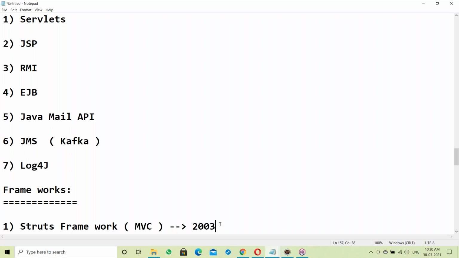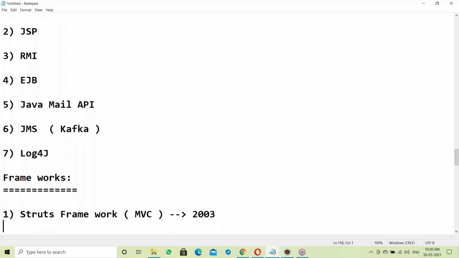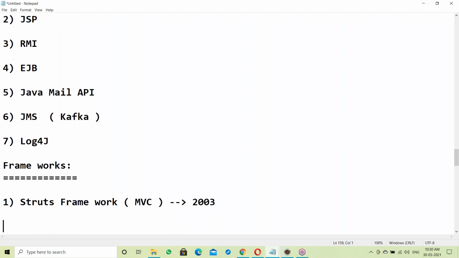Let me give you one example: constructing bridges. In very old days, they first laid pillars, then built the road structure on them.